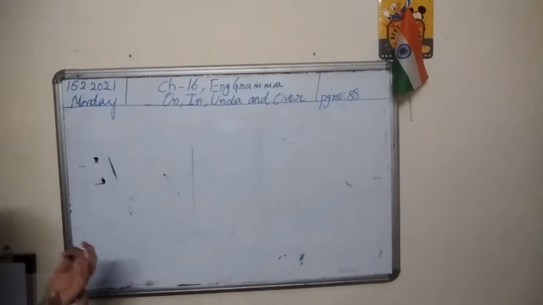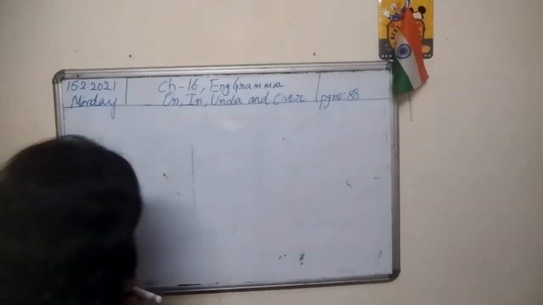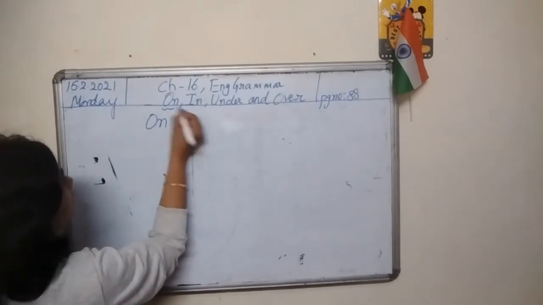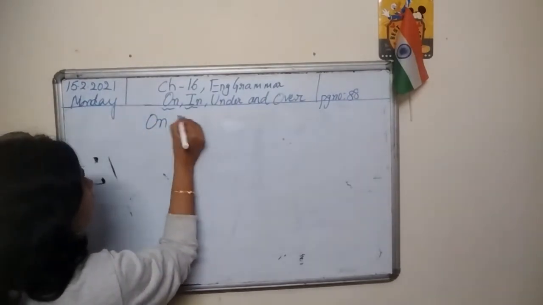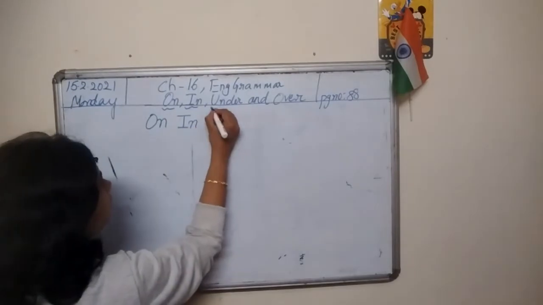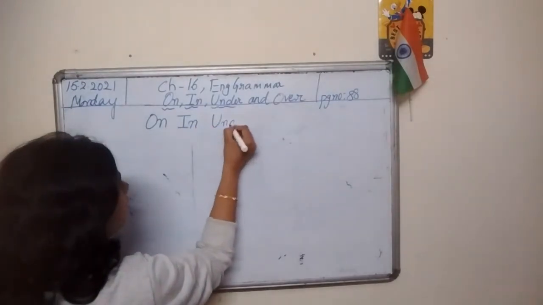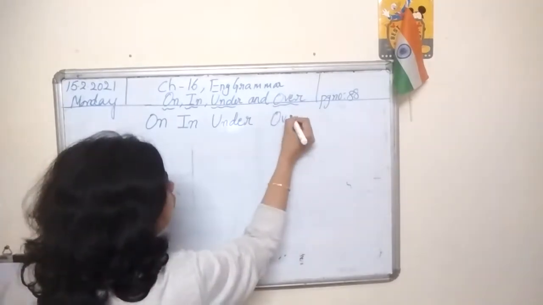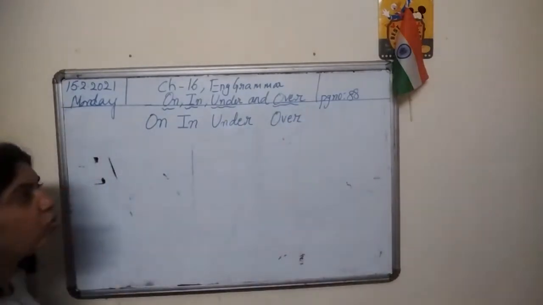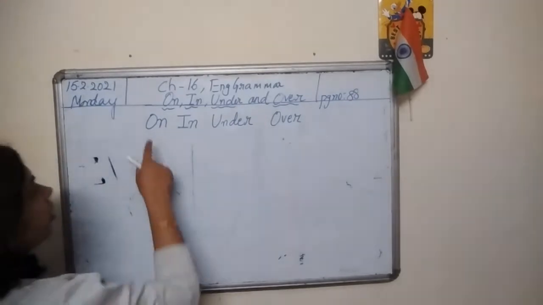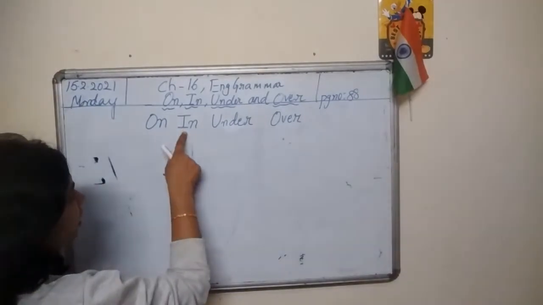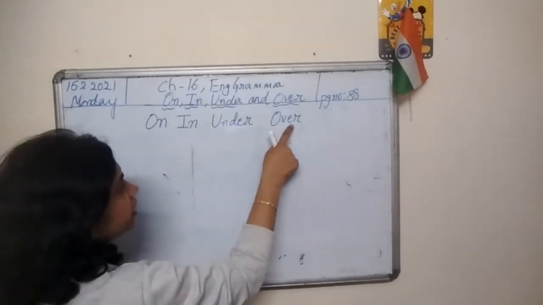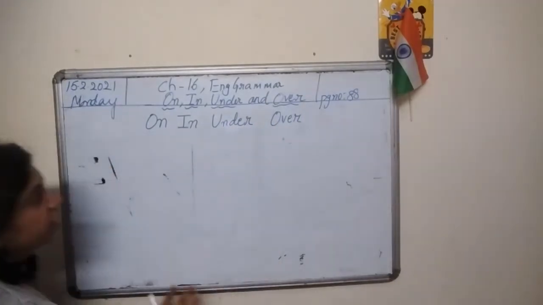So, children, now I am going to introduce you to these words. On, in, U-N-D-E-R, under, and O-V-E-R, over. On, O-N, on, I-N, in, U-N-D-E-R, under, and O-V-E-R, over.